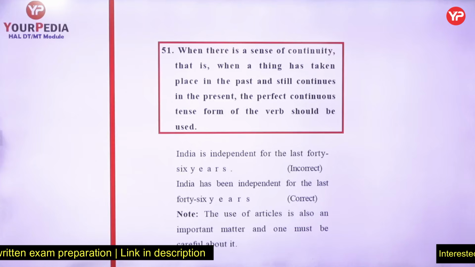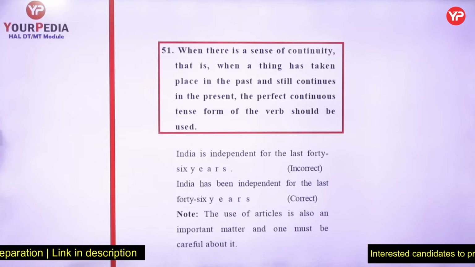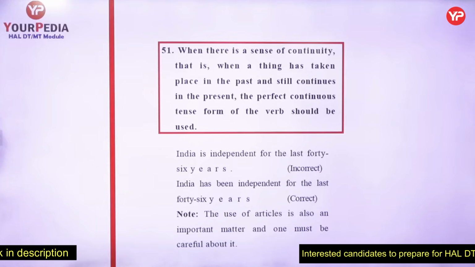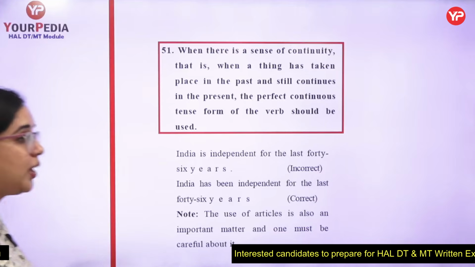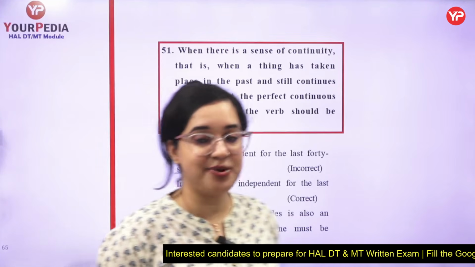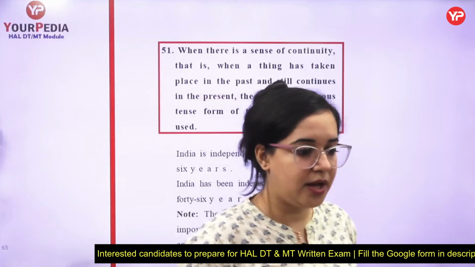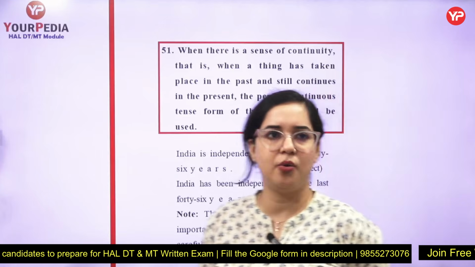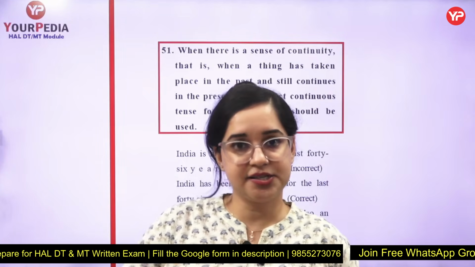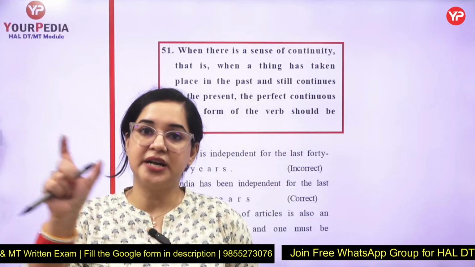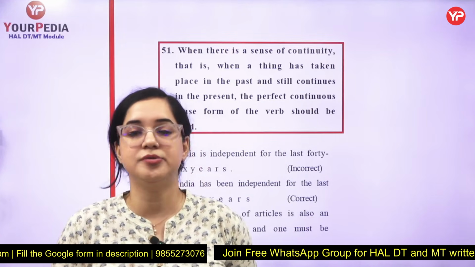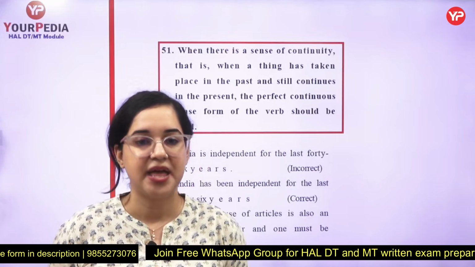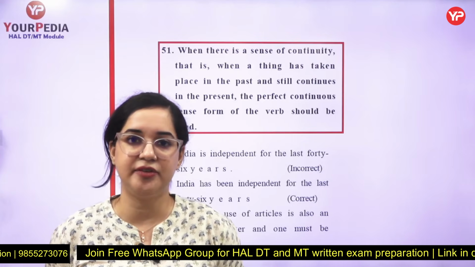So rule number 51 states when there is a continuity, a sense of continuity, that is when a thing has taken place, we use perfect tenses, present perfect. Now, I started the marathon a long time ago. Maybe it has been 1 hour particularly, and it is still going on. So the action which started in the past and is still going on, we use present perfect in those cases.